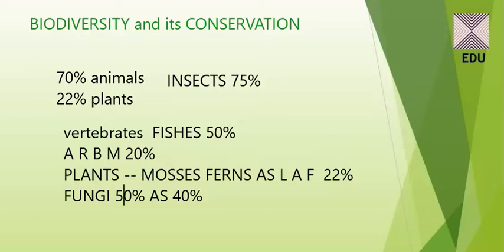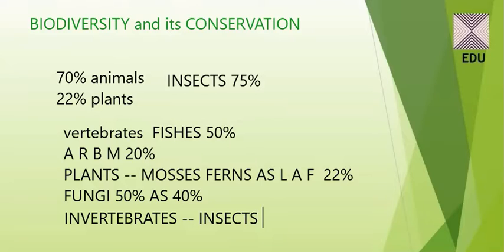Now, if I talk something about the invertebrates, this is again a very important group. Among the invertebrates, we can have more of the insects. Insects comprise more than 75%, as we have already discussed.